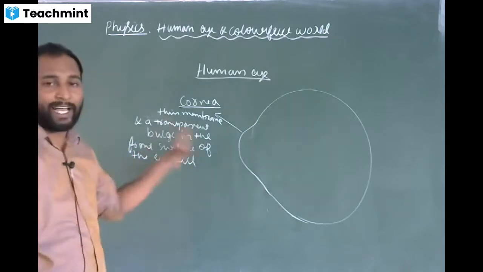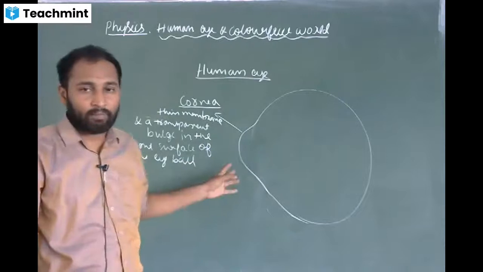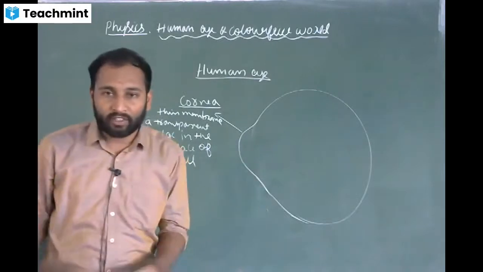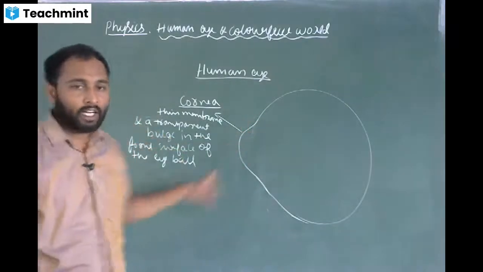So what exactly happens here at the cornea? Most of the refraction of light takes place at the cornea.